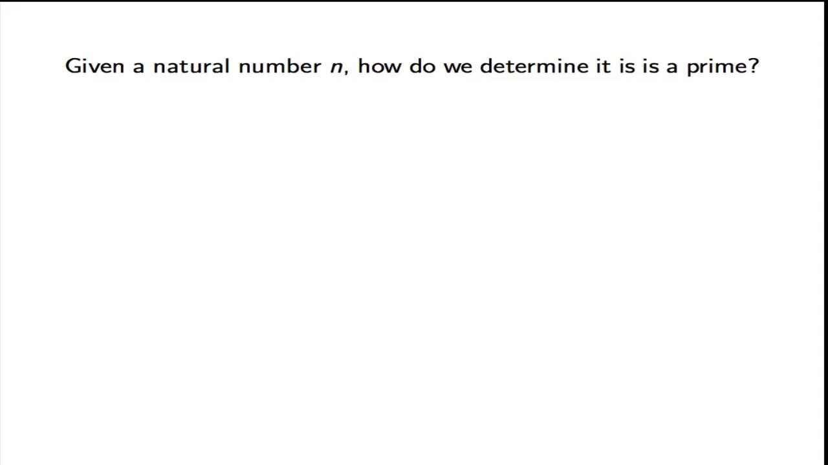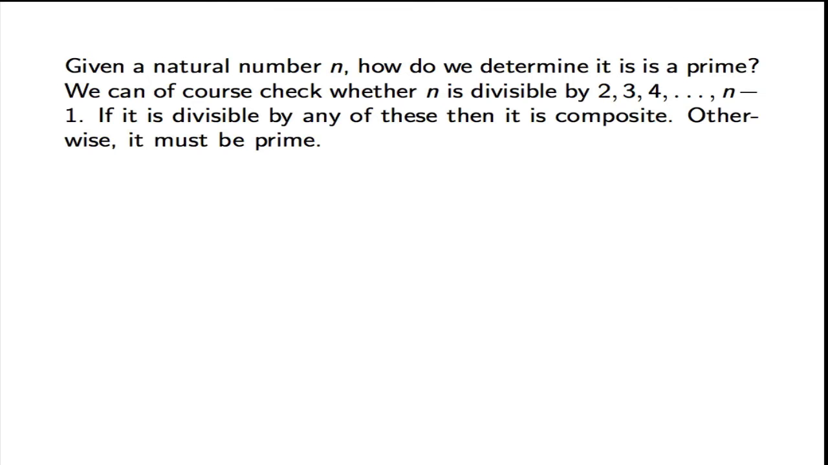Okay, so suppose that somebody gives us a natural number n and asks us whether it's a prime or not. So how can we determine whether it's prime? We can of course check whether n is divisible by 2, 3, 4, all the way up to n minus 1. If it's divisible by any of these numbers, then it must be composite. And if it isn't, then it must be prime.